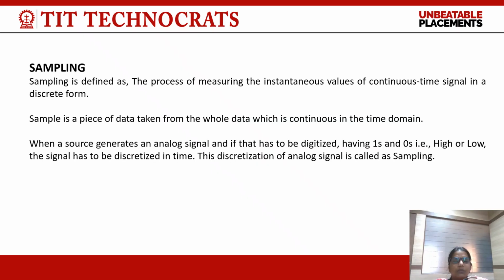So let us understand what is sampling. Sampling is defined as the process of measuring the instantaneous value of a continuous time signal in a discrete form. A sample is a piece of data taken from the whole data which is continuous in the time domain. When a source generates an analog signal, and if that has to be discretized, having ones and zeros, that is high or low, the signal has to be discretized in time. This discretization of an analog signal is called sampling.